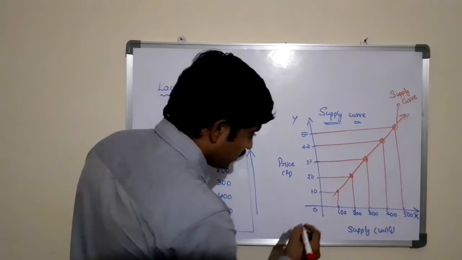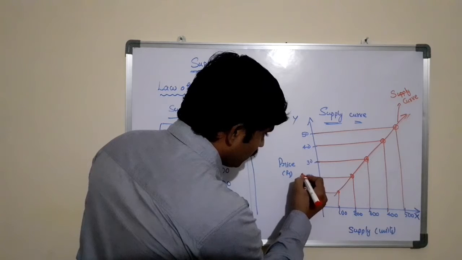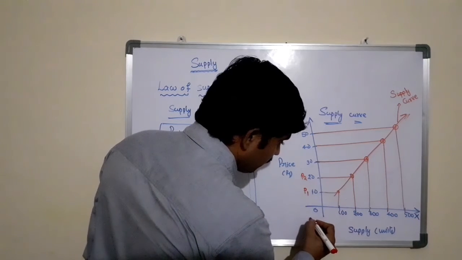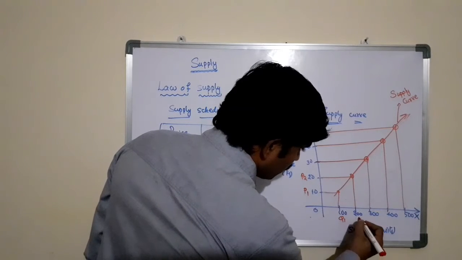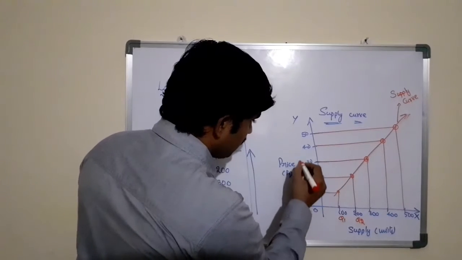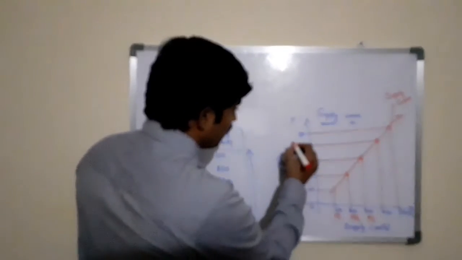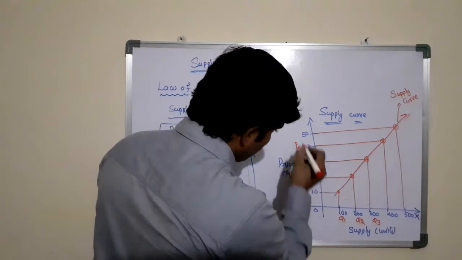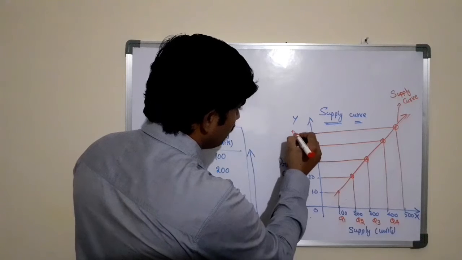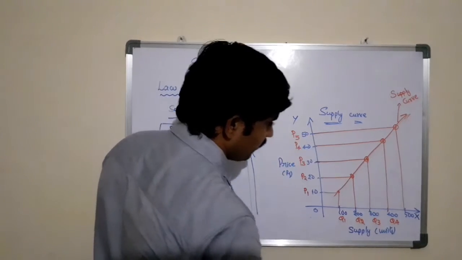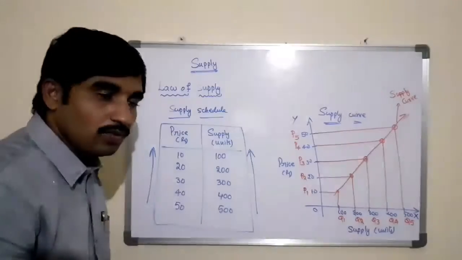When the price is increased from OP1 to OP2, the quantity supplied of the product increases from OQ1 to OQ2. The price is increased to OP3, the quantity is increased to OQ3. It is increased to OP4, the quantity is increased to OQ4. Here the price is increased to OP5, and the quantity supplied in terms of units also increases to OQ5.